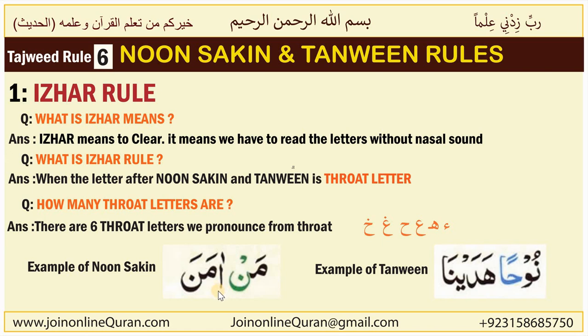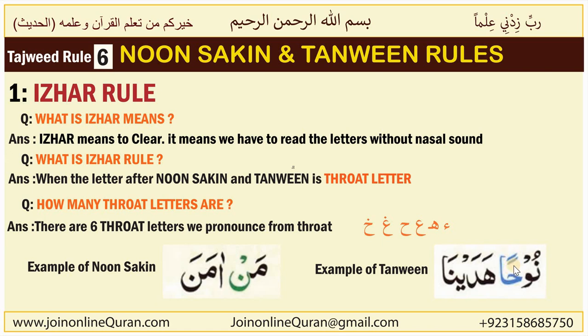You may wonder how this letter could be Hamza. Here is Alif, but remember, when any sign comes on Alif, above or below it, it becomes Hamza. Hamza is a throat letter because we pronounce it from our throat. Here is Tanween, a double sign, two Fatha.